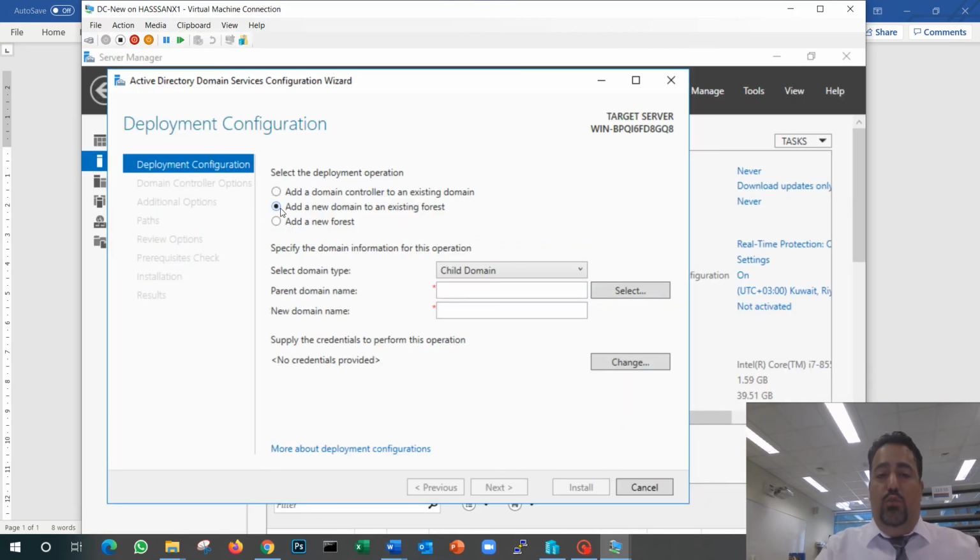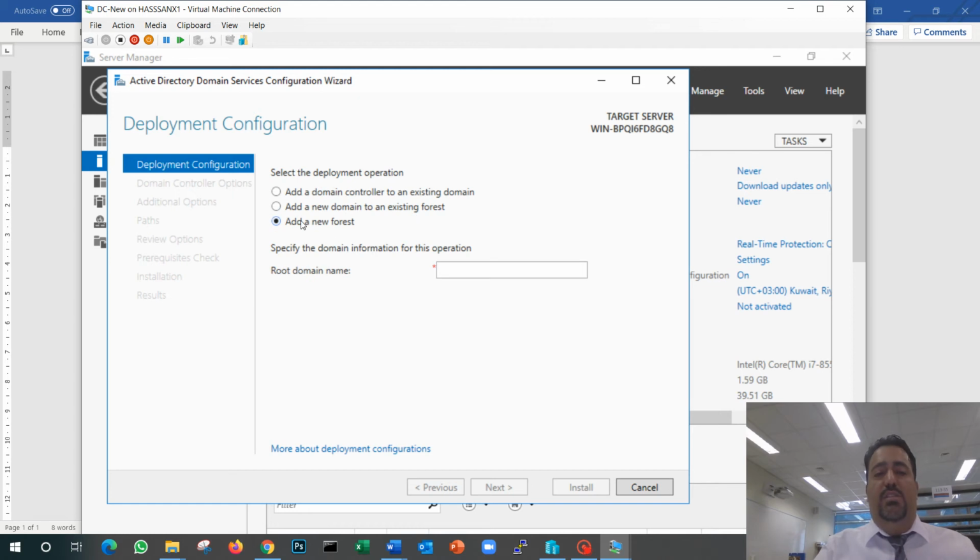Good. Add a new domain to an existing forest. This is when you already have a forest and you want to add a brand new domain. So my company is Hassan.com, and I bought a new company yesterday called McDonald. Inshallah, I'll buy McDonald, and then I'll be adding that whole domain to my network. No. What we're going to do in our example is a new forest. Even though the forest has only one PC in it, that's fine. It's still called a forest. Even with one plant, we still call it a forest.